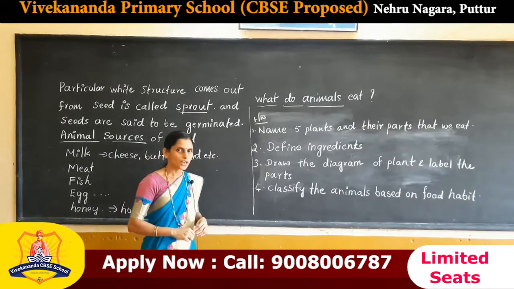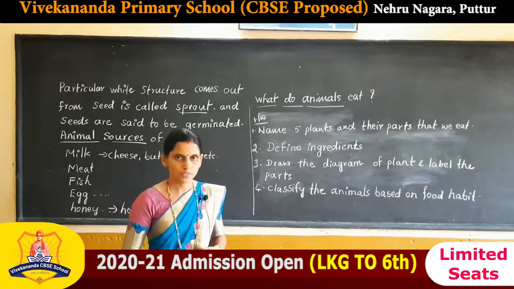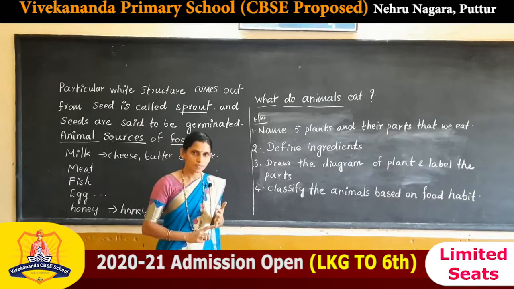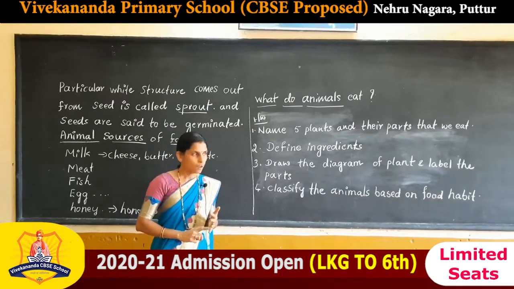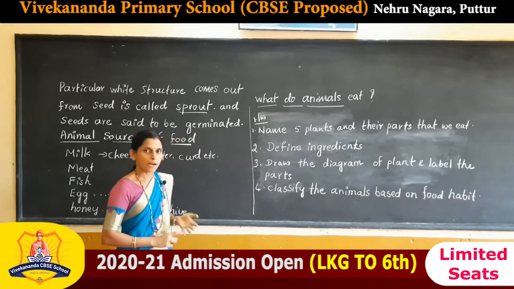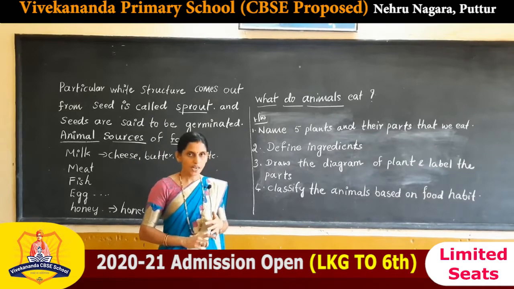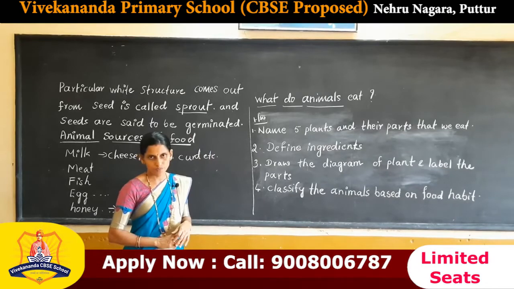So, we conclude today's lesson. See what we have learned today. First of all, we learned food variety. Second, food materials and sources, and plant parts and animal products as food. And last, we have learned what animals eat.